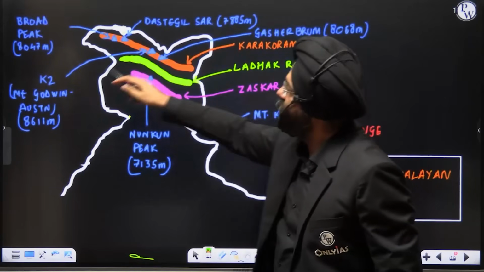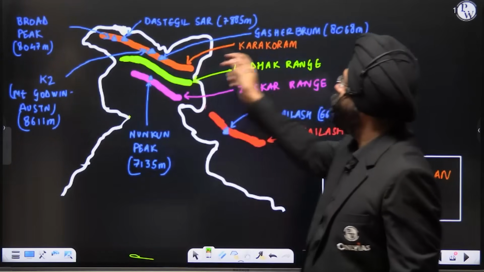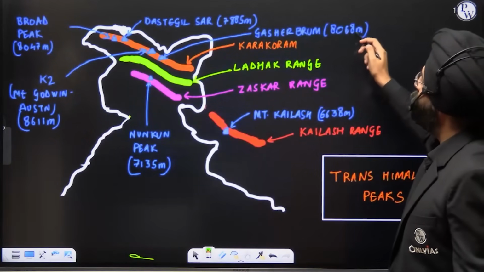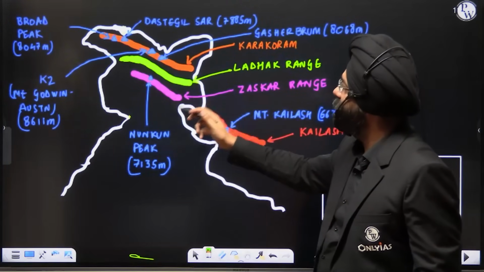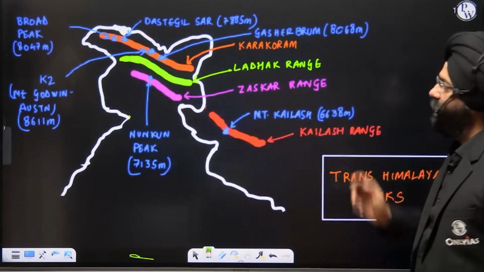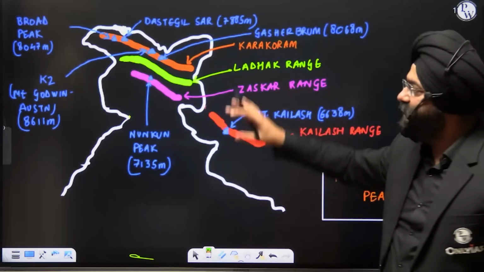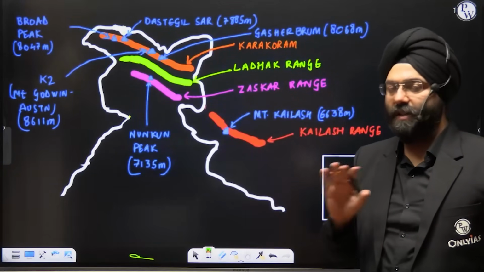Then you have Mount K2, which is also known as Mount Godwin Austen, 8611 meters. Then you have Gasher Brum, that is 8068 meters. Then you have the Ladakh range over here. Then you have the Zaskar range, which has Nunkun Peak. Then you have Mount Kailash present over here. So you realize that all these peaks are again very important. This can be asked in your prelims paper, definitely.